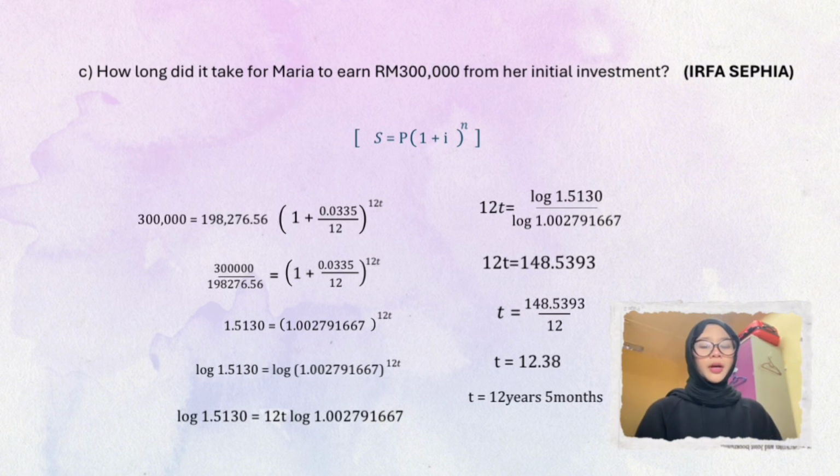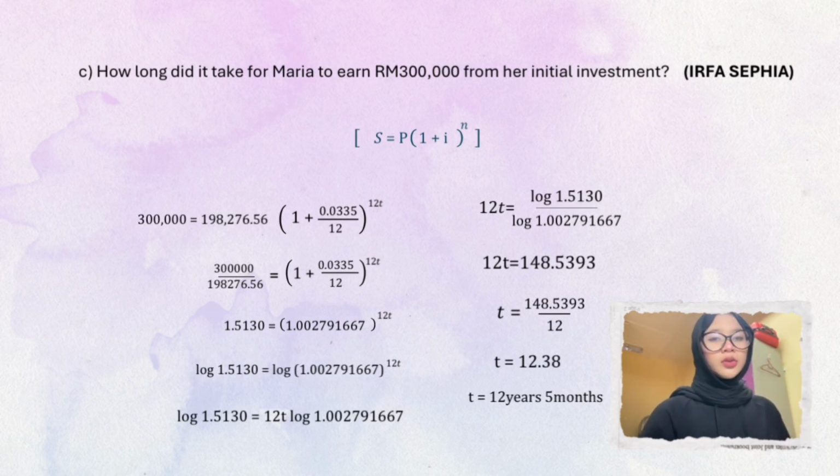Okay, now we continue with part C. The question is, how long did it take for Maria to earn 300,000 ringgit from her initial investment? Previously we already found Maria invested some money into an account that gives compound interest. Now in part C, we want to find out how long it took for her investment to grow until it reached 300,000 ringgit. This question uses compound interest, so we must use the compound interest formula, which is S equals P bracket 1 plus I close bracket power N.